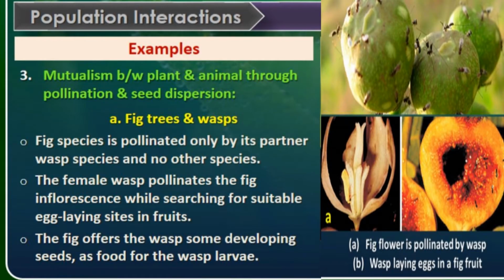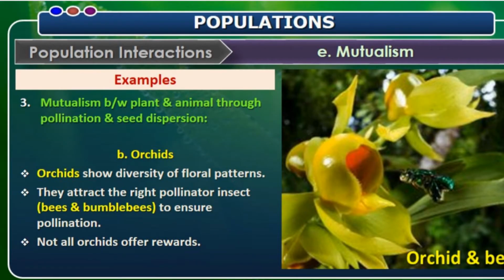And the next interaction is between the fig trees as well as the wasp. The wasp is responsible for the pollination, and the fig tree in return gives shelter for the eggs of the wasp as well as nourishment to the early larva. So here also both the species are benefited. The wasp helps in pollination, whereas the fig tree is giving shelter to the wasp eggs as well as nourishment to the larva.